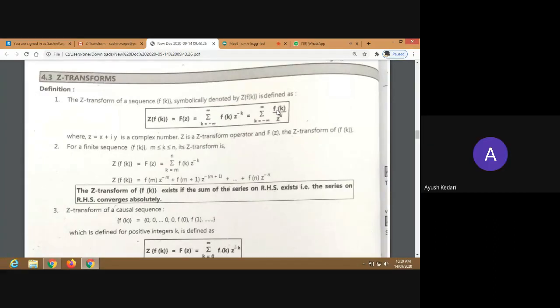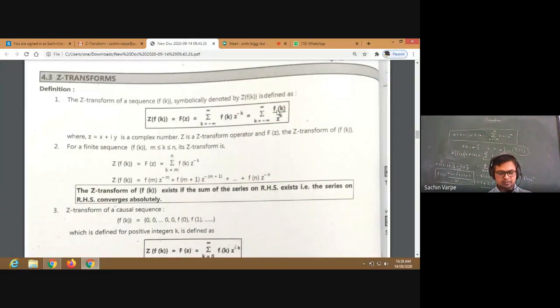Convergence means they are meeting at a point, we got it, but in mathematical terms, what is meant by convergence? Convergence of the sequence. You might have discussed the convergence.